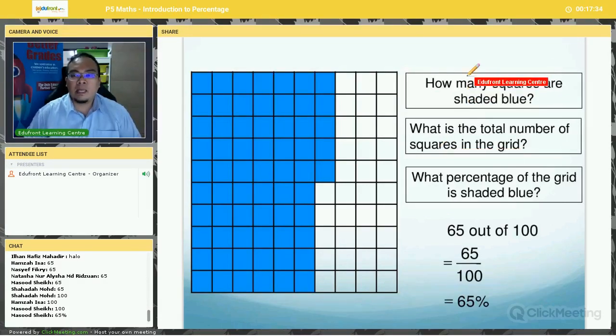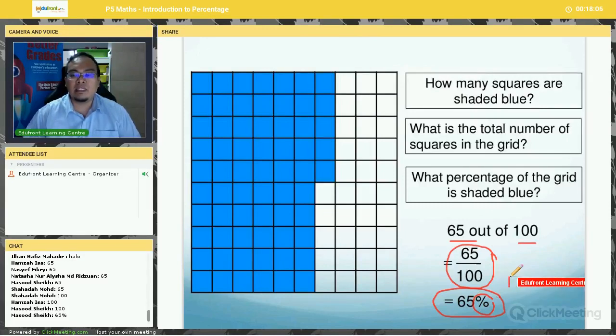So you can see here, there are 65 blue squares, 65 out of 100 squares. If we are to present in fraction form, it will be 65 over 100 or 65 out of 100. And to express in percentage form, it is expressed as 65%. So you can see here, this is the percent symbol.